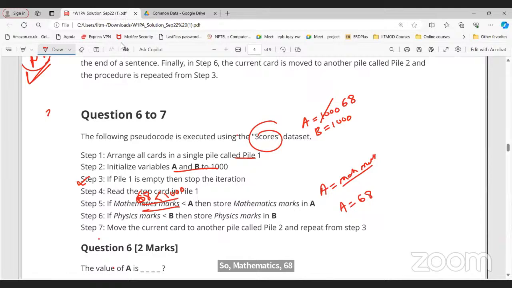We need to replace it, update 1000. Store means replace it. Mathematics marks are stored in A. Whatever the mathematics marks is there, we need to store in A. So 68. For example purposes only, I'm just crossing it out so that you can understand. Now, in the next iteration, what will happen?